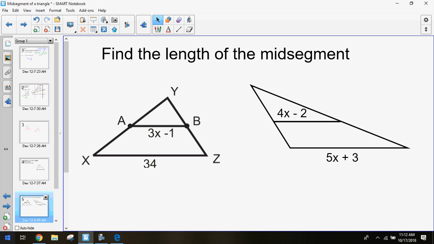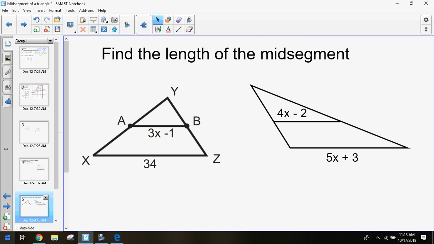So let's say we have these two triangles. On this first one, our goal is to try to find the length of this midsegment and also to find what that variable x is. Using our knowledge of midsegments, we know the midsegment is always going to be equal to 1/2 that base.